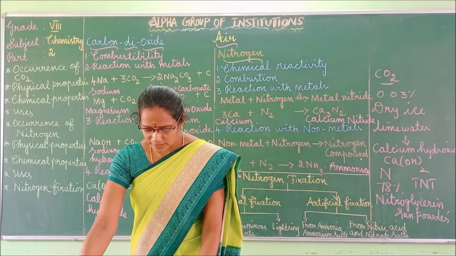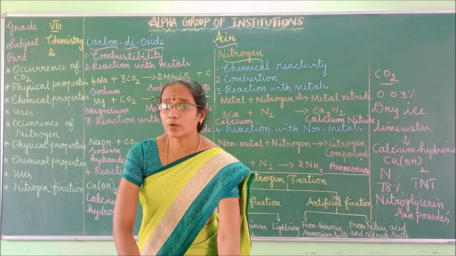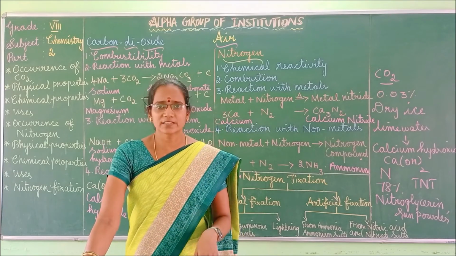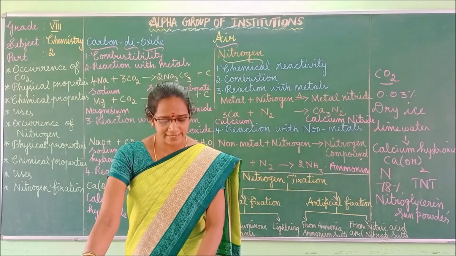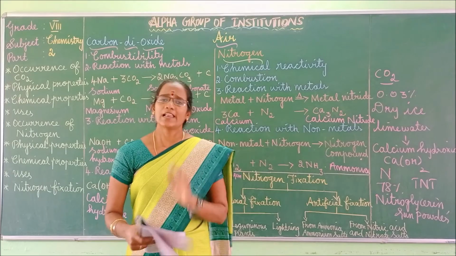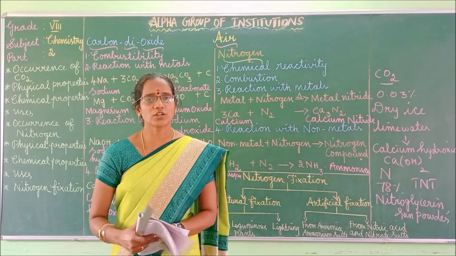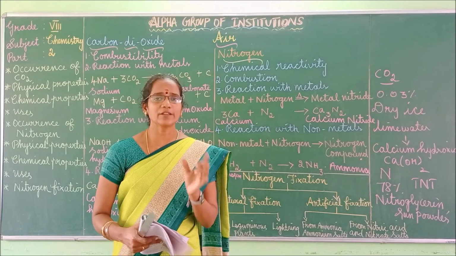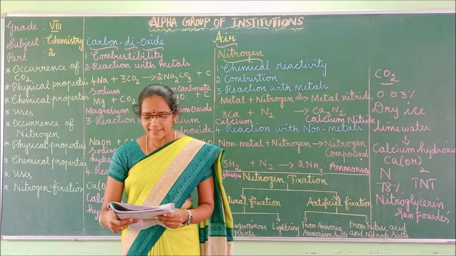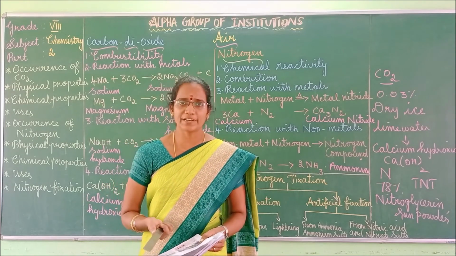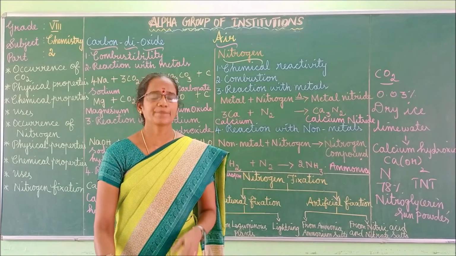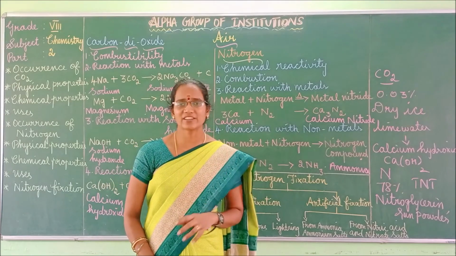Nowadays it is mainly used as compressed air in tires. It is very convenient. I told you already, liquid nitrogen is used as a refrigerant. Along with this, nitrogen is used for the manufacture of ammonia. Ammonia is the basic material for the manufacture of fertilizers like urea. And then explosives. It is also used for the preparation of food items, as well as in steel manufacturing. So these are some of the uses of nitrogen.